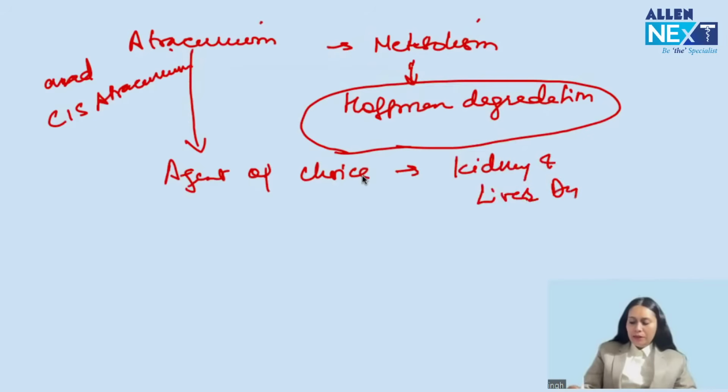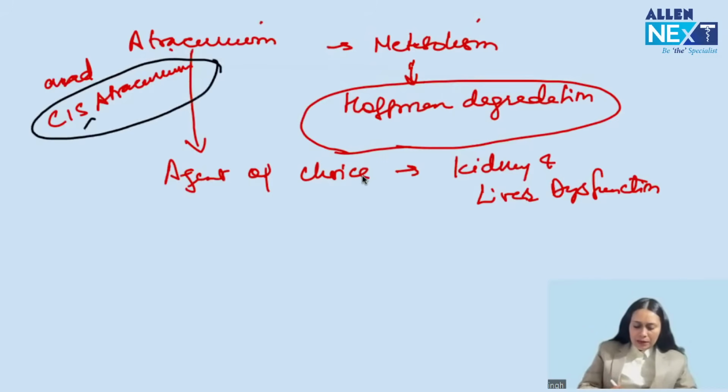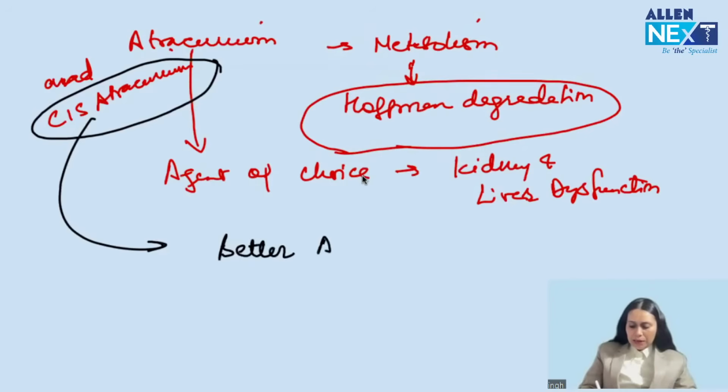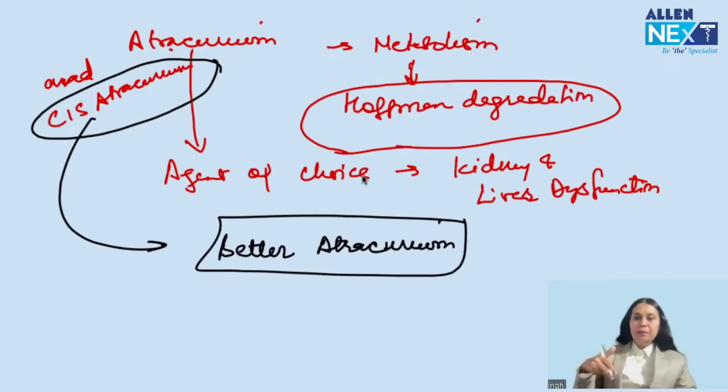An expected question of the exam. If both are in the options for agent of choice in kidney and liver dysfunction, always choose cisatracurium. Cisatracurium is a better atracurium. Remember this. Cisatracurium is a pure cis isomer.